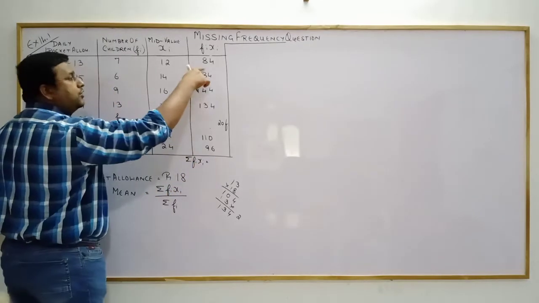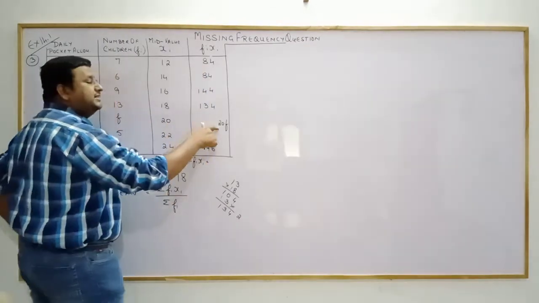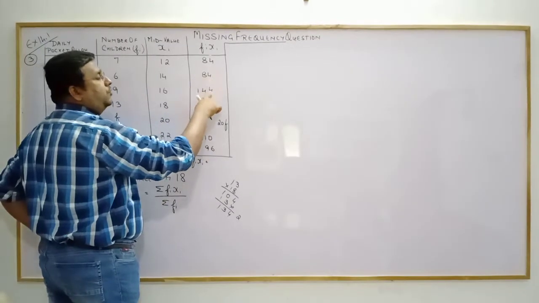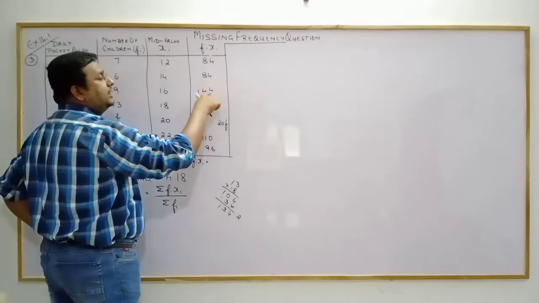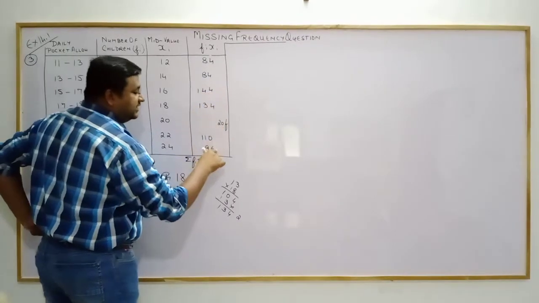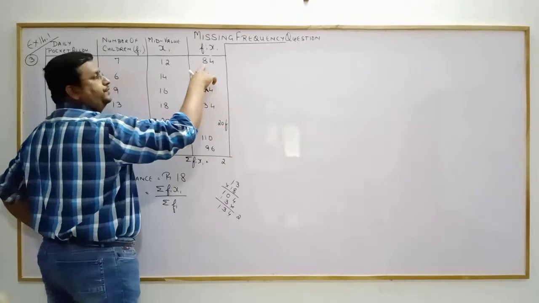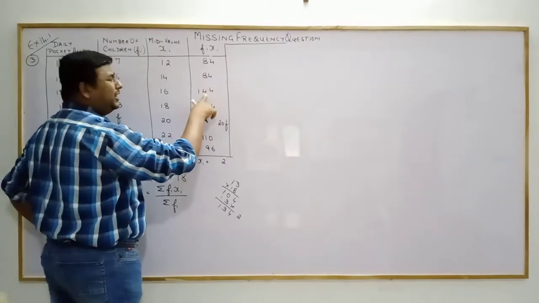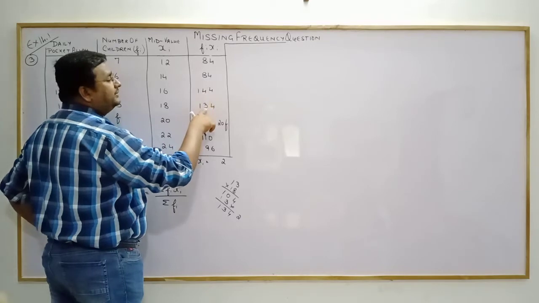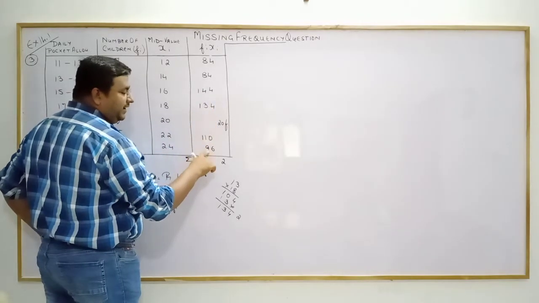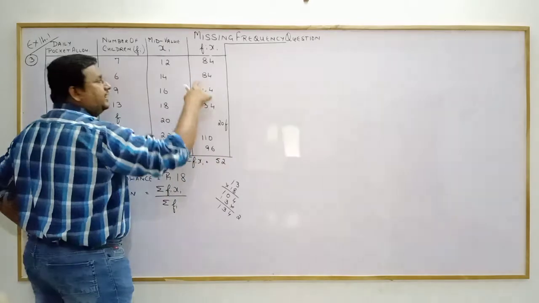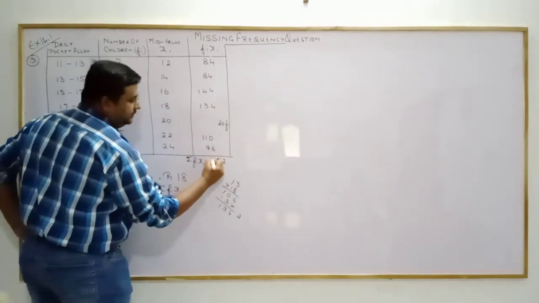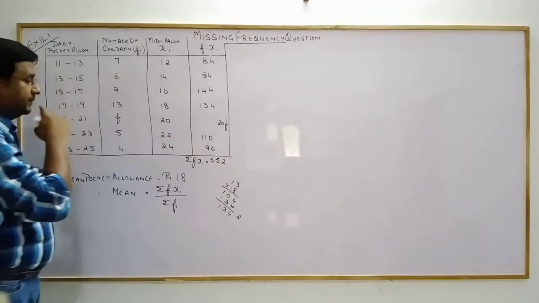These are all constants, they will be added, but this is a variable, so it will be added separately. 4 plus 4 plus 4 plus 4: 4 and 4 is 8, 8 and 4 is 12, 12 and 4 is 16, 16 and 6 is 22, carry 2. 8 and 10 is 18, 18 and 4 is 22, 22 and 3 is 25, 25 and 10 is 35, carry 3, 4, 5, 6. Yes or no?